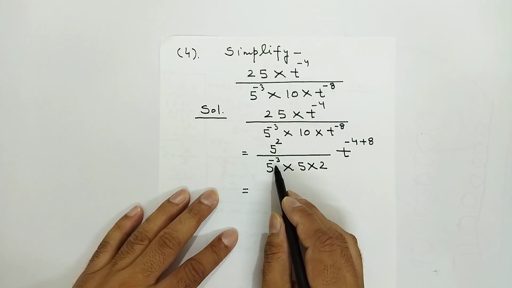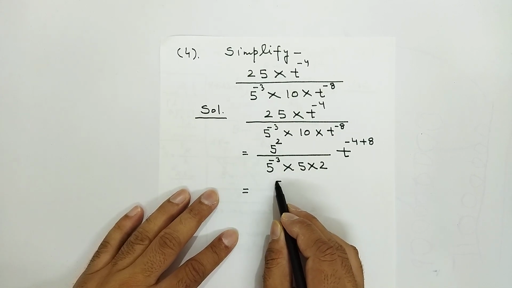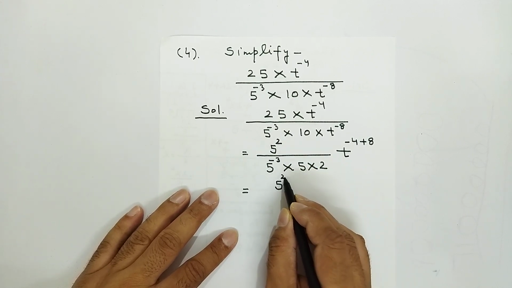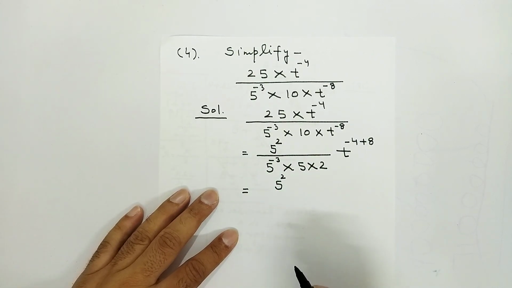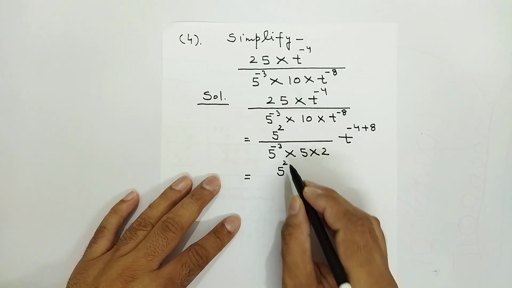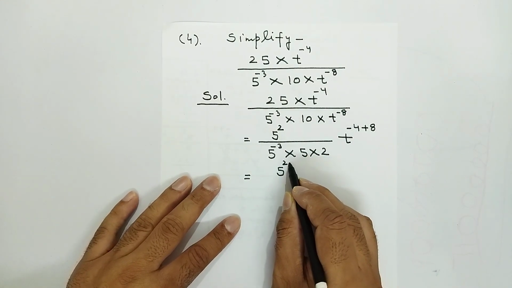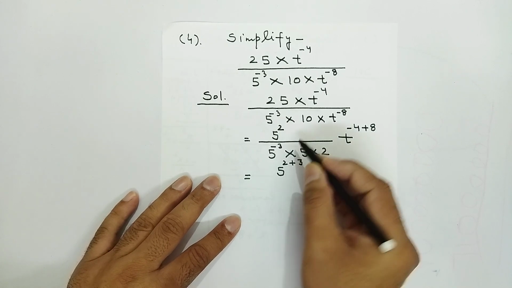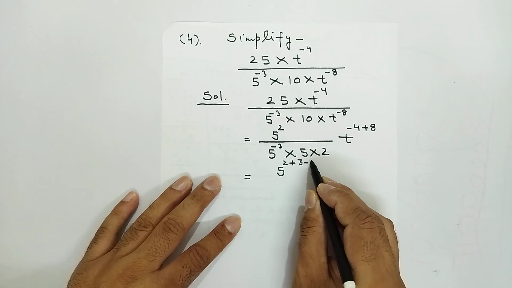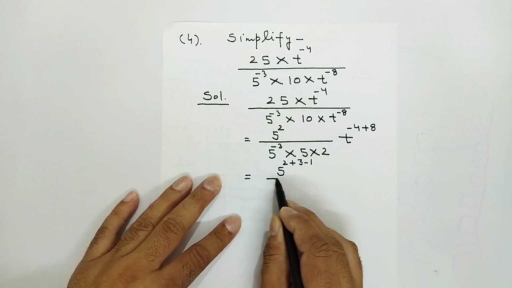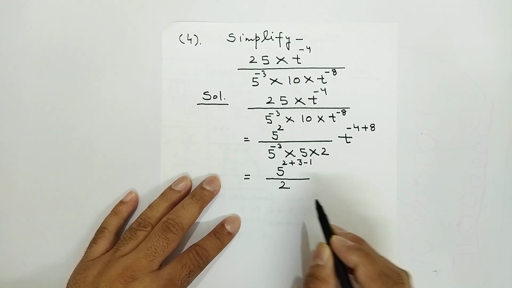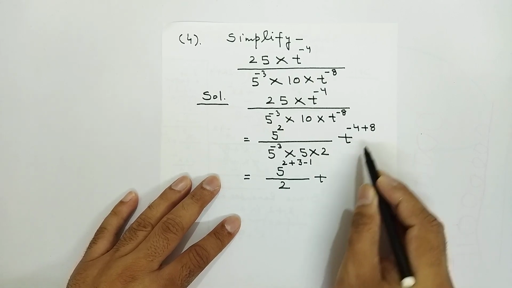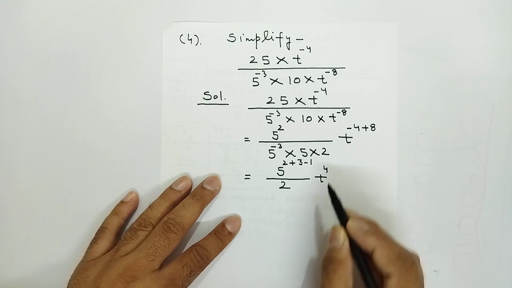Now what will I do? I will take all the powers of 5 in the numerator. This is power 2. I have written minus 3 power which was in the denominator. It will be taken to the numerator. It will become plus 3. And here 5 power 1 is there. When it goes into the numerator, it becomes minus 5. And let 2 be there in the denominator, because it is alone. And t power minus 4 plus 8 is 4.